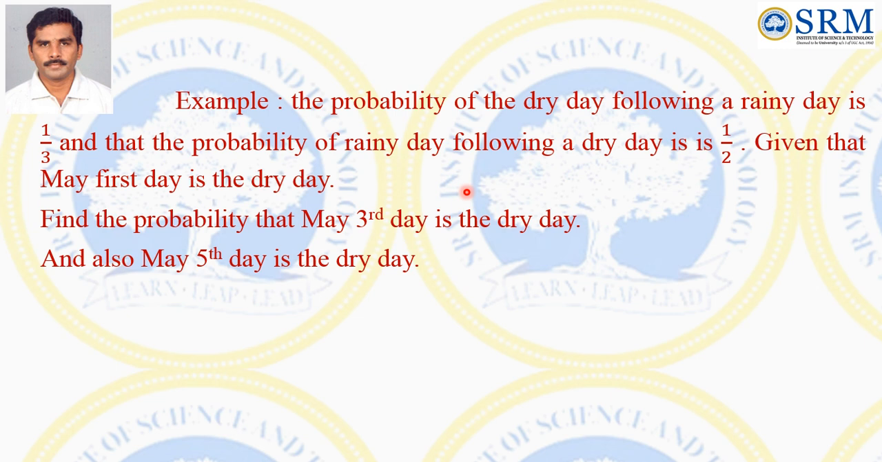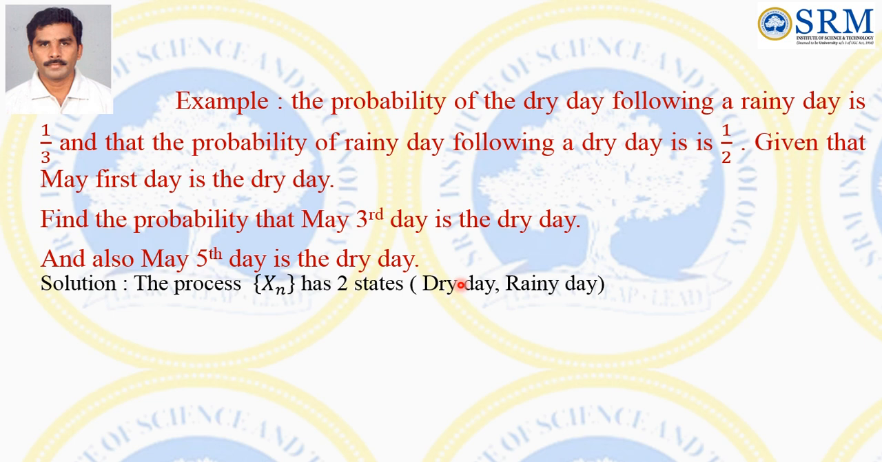Next problem: the probability of a dry day following a rainy day is 1/3, and the probability of a rainy day following a dry day is 1/2. Given that May 1st is a dry day, find the probability that May 3rd is a dry day. Also find the probability that May 5th is a dry day.